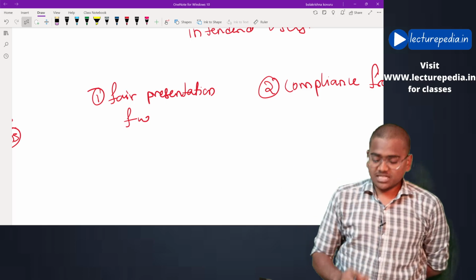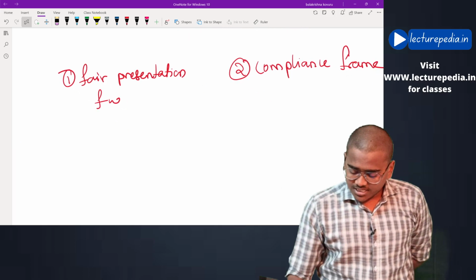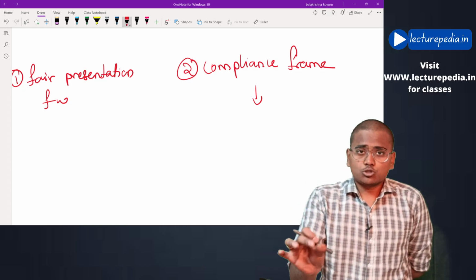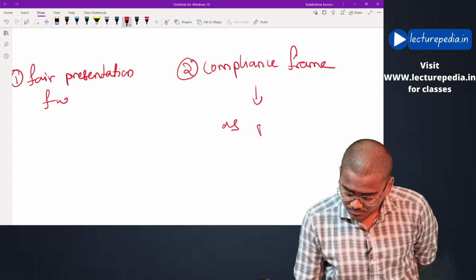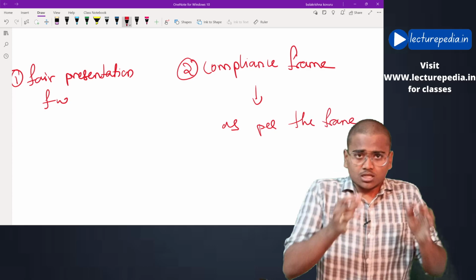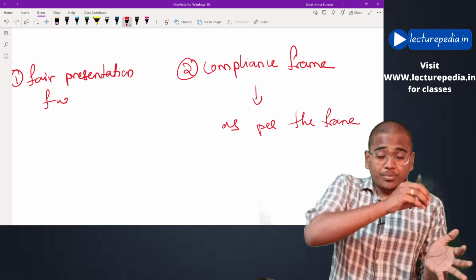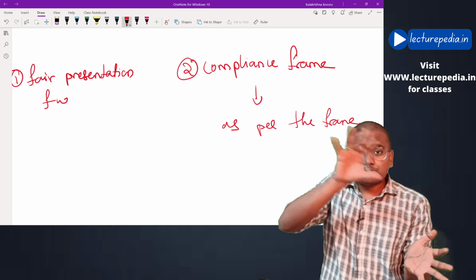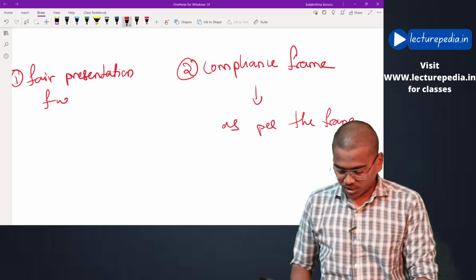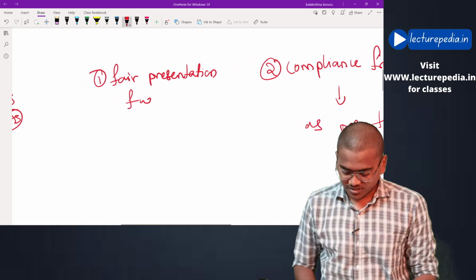What is this compliance framework? Basically, compliance framework means the financial statements have to be prepared as per the framework. Okay, the financial statements have to be prepared as per this framework only. You need to completely comply with this framework. Okay, that would be known as compliance framework.